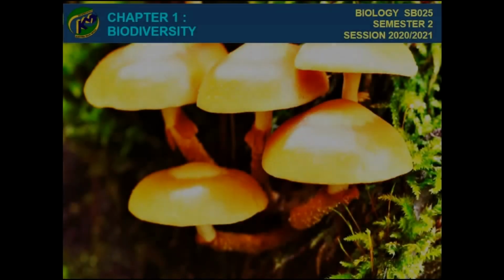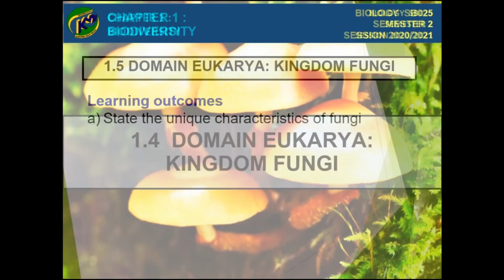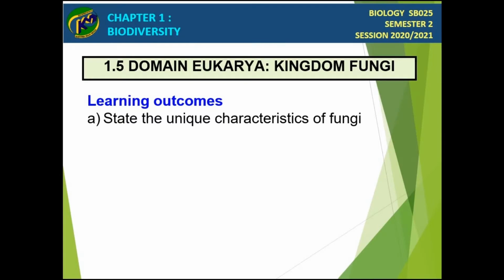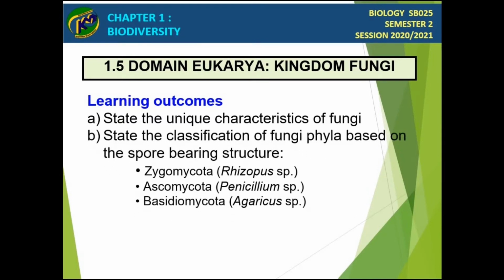And we move to the next kingdom, which is Kingdom Fungi. The learning outcomes are to state the unique characteristics of fungi. The second is to state the classification of fungi based on the spore-bearing structure. There are 3 phyla in this kingdom. The first one is Zygomycota, the second one is Ascomycota, and the third one is Basidiomycota.